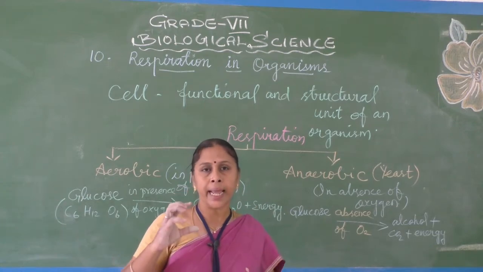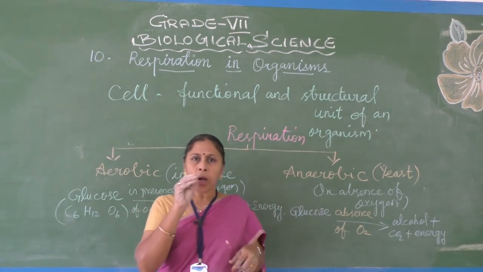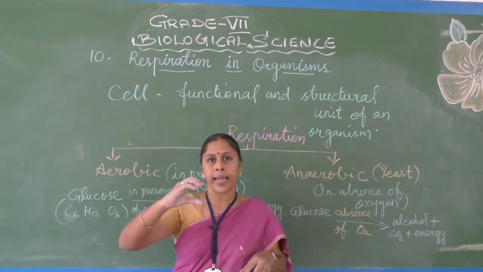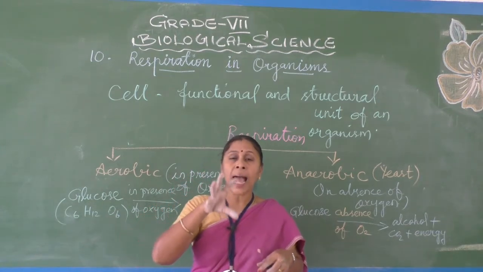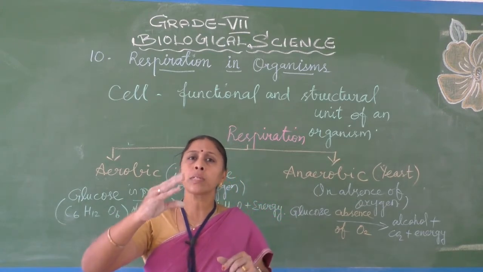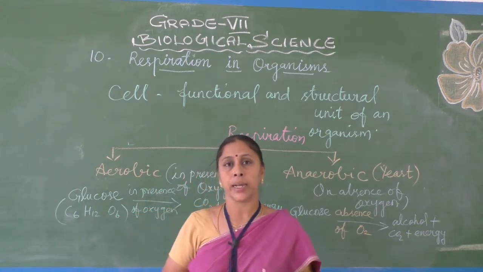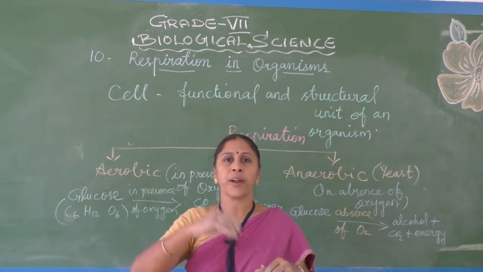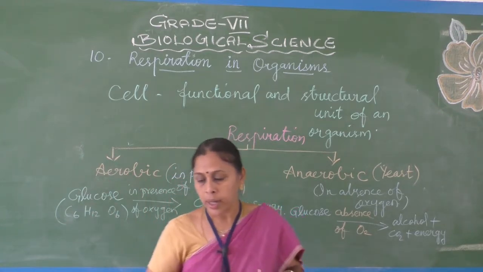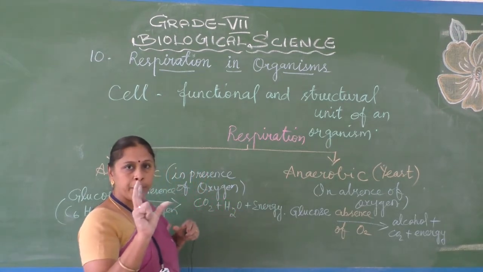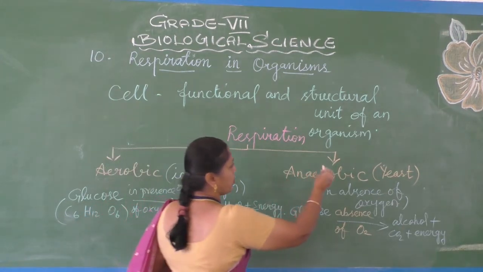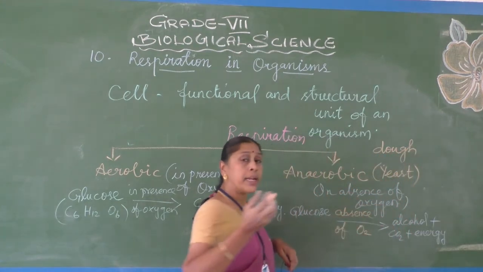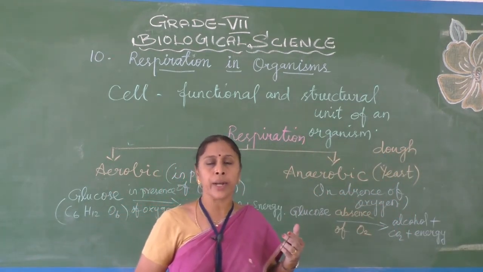If you get a cake, it is so soft because small pores are present in that cake piece, with air in them, so it is soft and spongy in nature. That is because carbon dioxide gas is released from the dough. First they prepare the dough, D-O-U-G-H, to bake, and from the dough that carbon dioxide gas will be released.